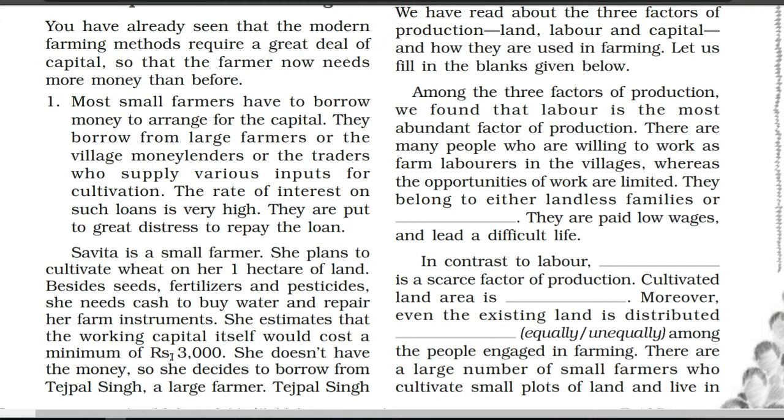So earlier, whatever we have discussed, for farming also we require different things. We require a lot of things. To buy those things, we require capital, the money. So here also, when Savita planned to cultivate wheat on her 1 hectare of land, of course she wants seeds, fertilizers and pesticides. Even for irrigation, she has to buy water, and repair her farm instruments also. For all this, she estimates that she needs 3,000 rupees, and because she doesn't have the money, she decides to borrow it from Tejpal Singh, a large farmer.